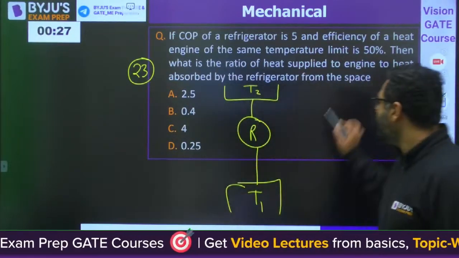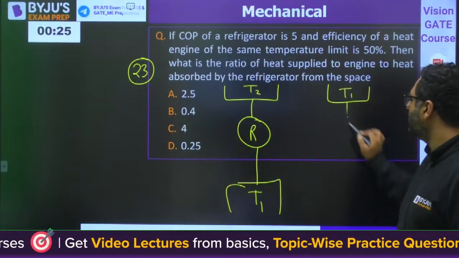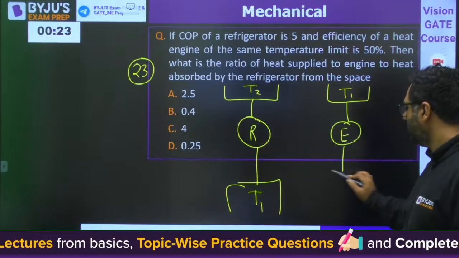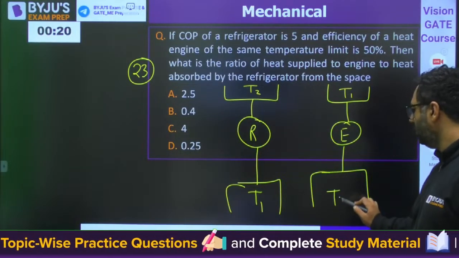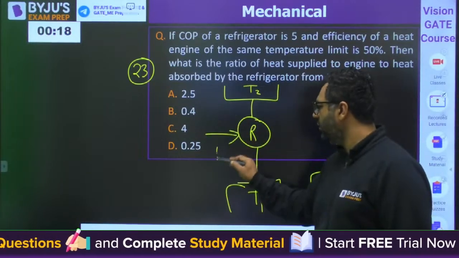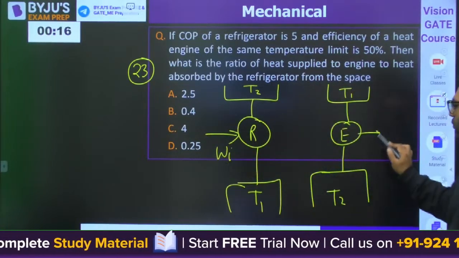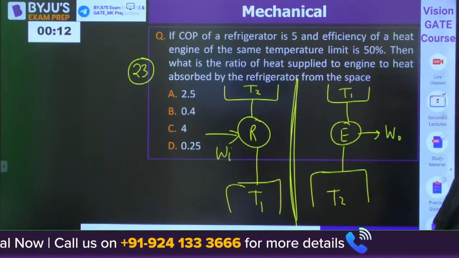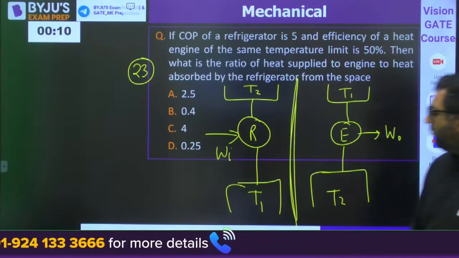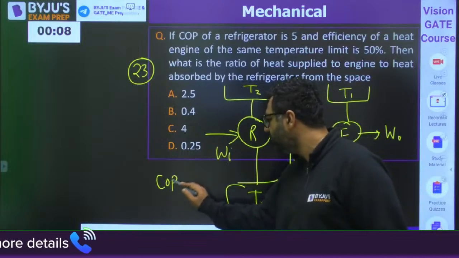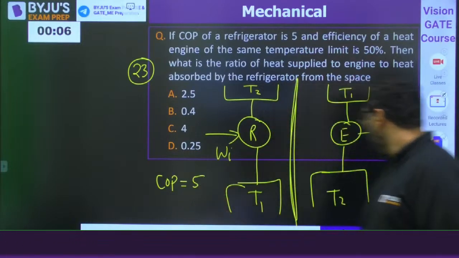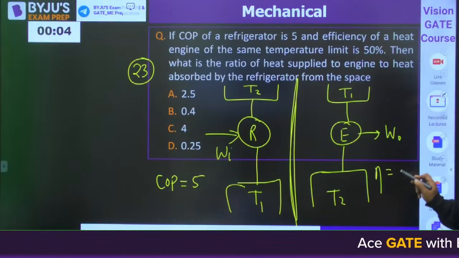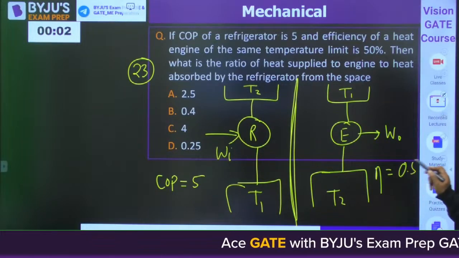In the same temperature limit you are having a heat engine. You know, here work input will be there, here work output will be there. So they are two separate entities. Okay. And then you need to compare. For this, COP is given as 5. For this, efficiency is given. It is 50%.